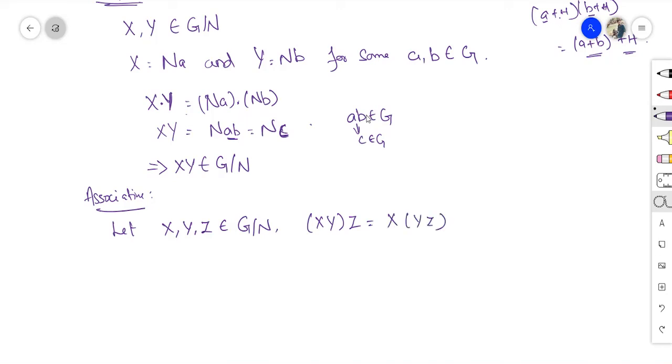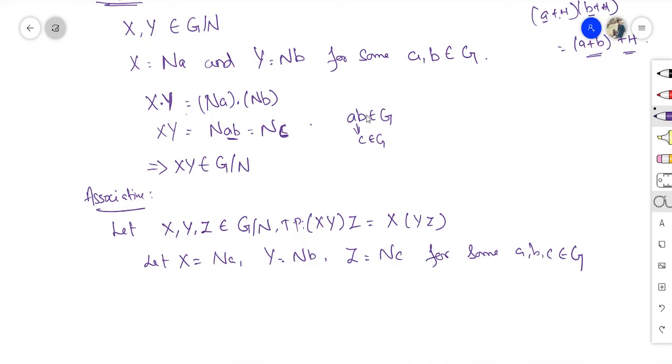So xyz belongs to G over N. Therefore, let x is equal to Na, y is equal to Nb, and z is equal to Nc for some a, b, c belongs to the group G.